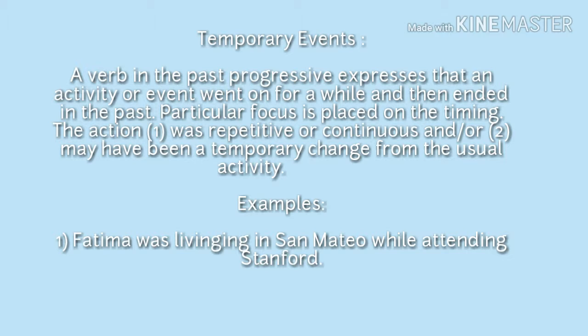Now here is an example of this tense: Fatima was living in San Antonio while attending Stanford. When she was attending this seminar, until then she was living in San Antonio. But when she finished her work, then she left San Antonio. So this shows a temporary action, and for that we are going to use past progressive tense. So let's move further.